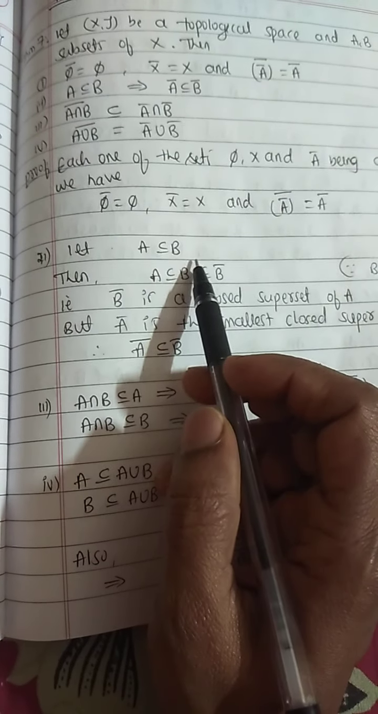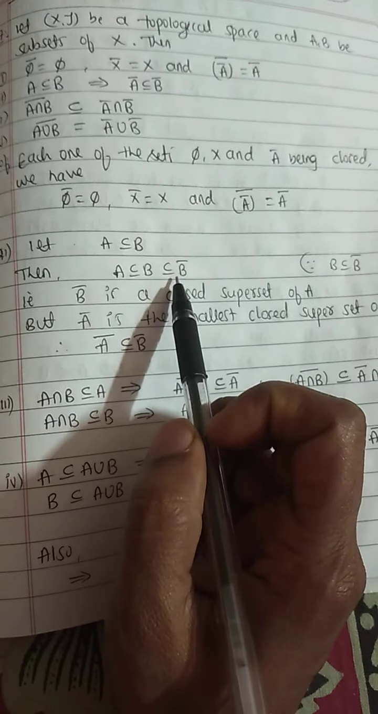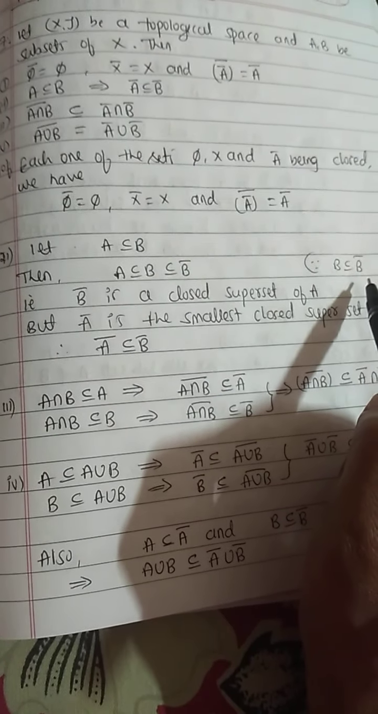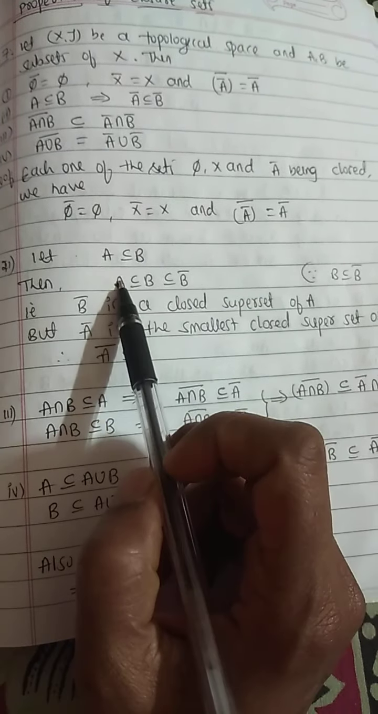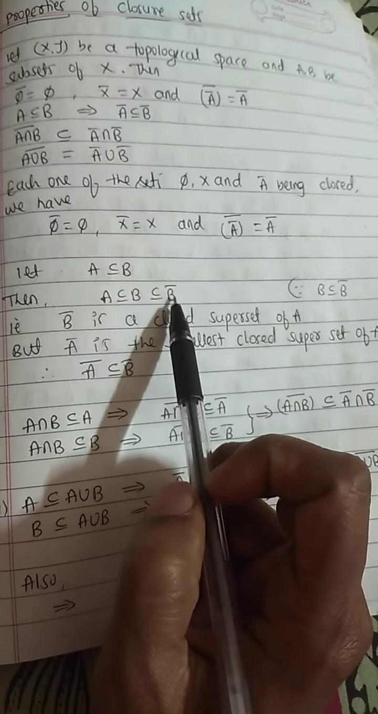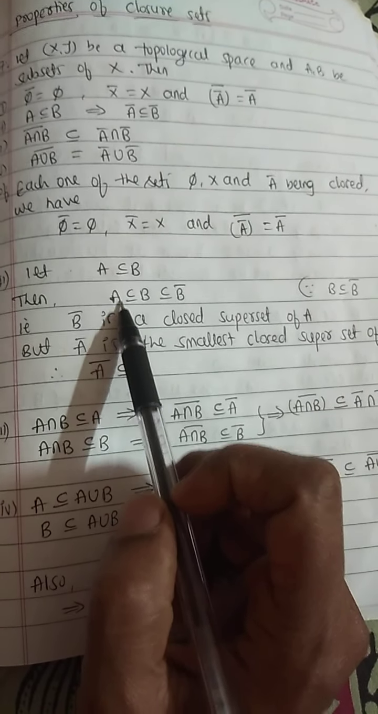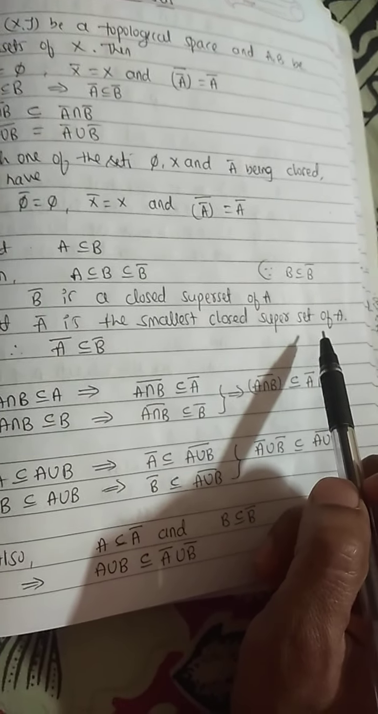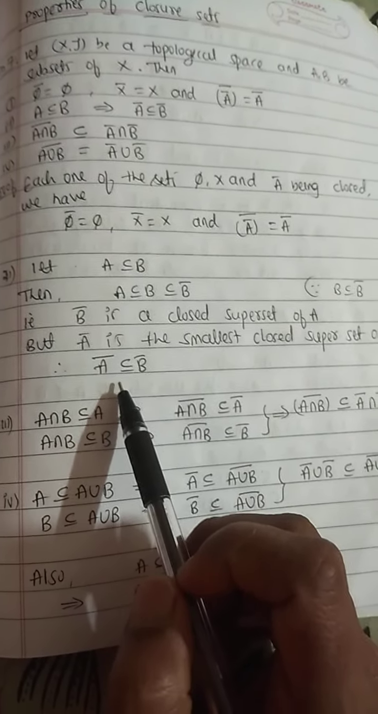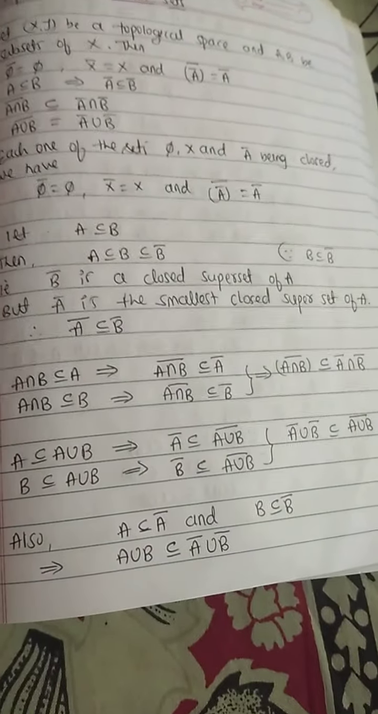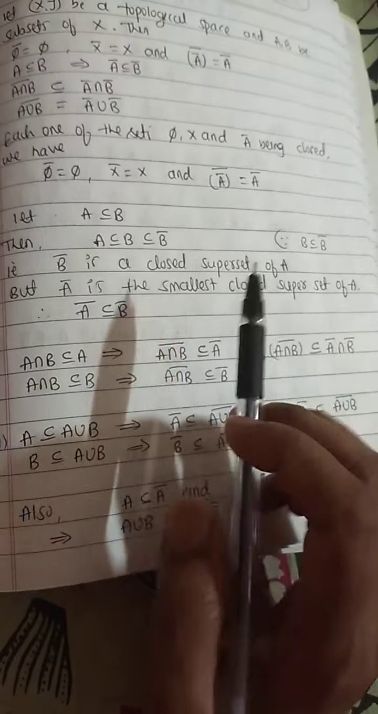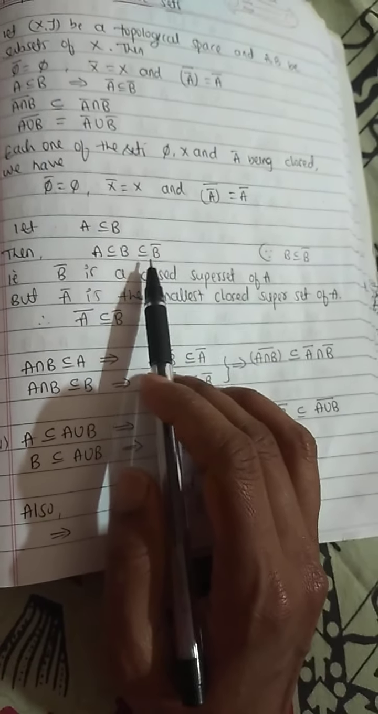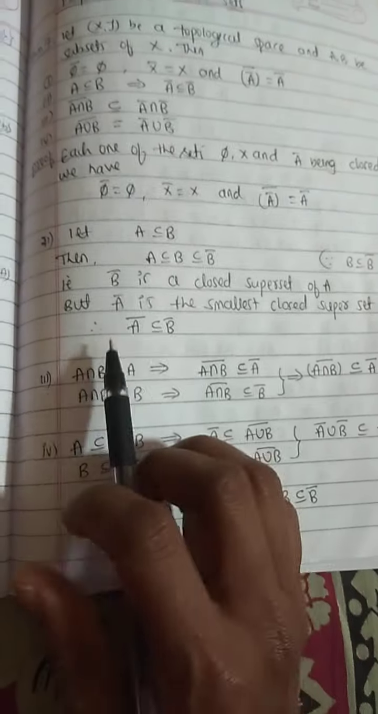Second one, first take the given condition. Let A be contained in B. Then A is contained in B, and B is contained in B bar, because B is contained in the closure of B. That is, B bar is a closed superset of this set A. But A bar is the smallest closed superset of A. Therefore, A bar is contained in B bar.